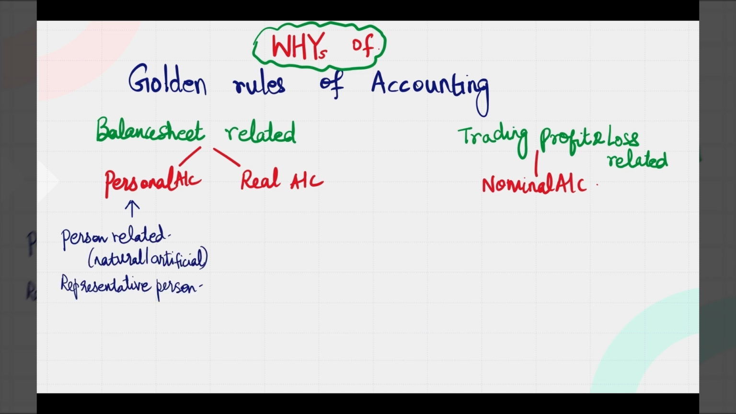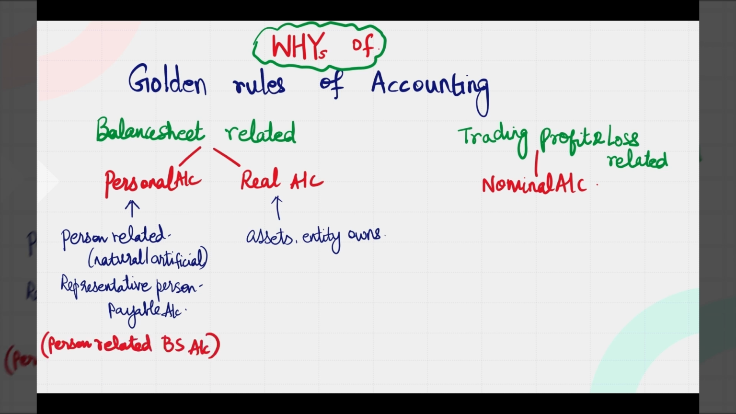What is a personal account? It is anything relating to a person. It could be a natural or artificial person or a representative person, like any outstanding or payable accounts. All these are classified under personal accounts. However, what is a real account? Any asset, anything which is owned by the entity, which is not person related. So, to classify these two simply, person-related balance sheet accounts are personal accounts, and other than person-related, all asset accounts are real accounts.